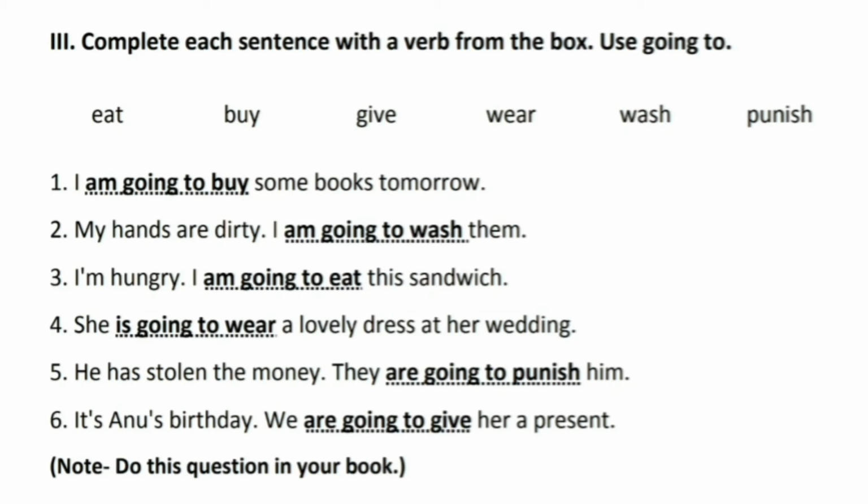I am going to wash them. Third, I am hungry. I am going to eat this sandwich. Fourth, she is going to wear a lovely dress at her wedding. Fifth, he has stolen the money. They are going to punish him. Sixth, it's Anu's birthday. We are going to give her a present. My dear students, do these questions in your book.